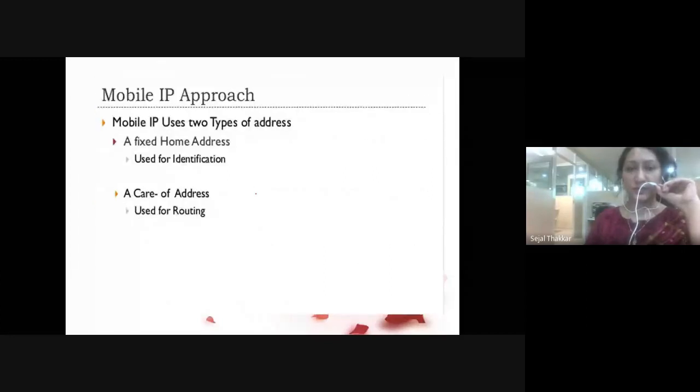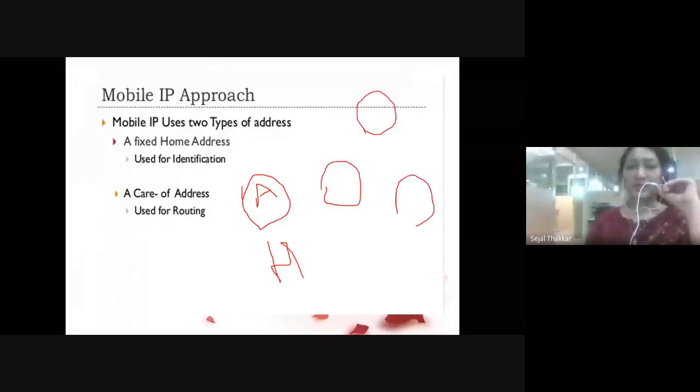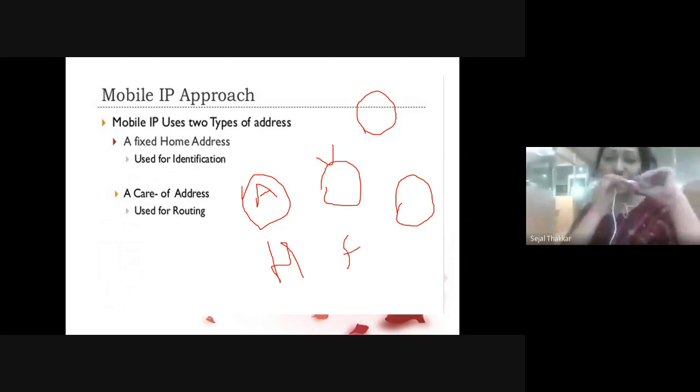If I'm at Ahmedabad, then I'm at my home location. But if I'm going to Baroda, Bangalore or Mumbai, then these are my visitor locations. So this is the home network for me, and this is the foreign network for me. You need an agent.